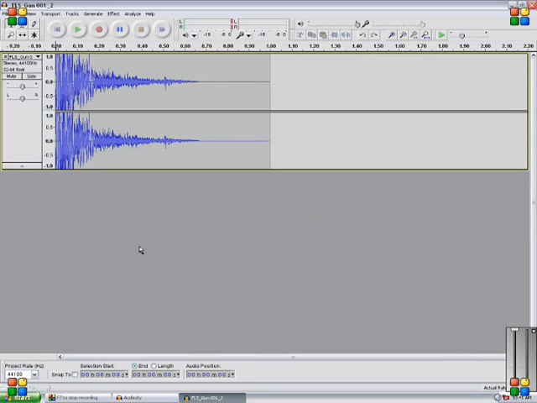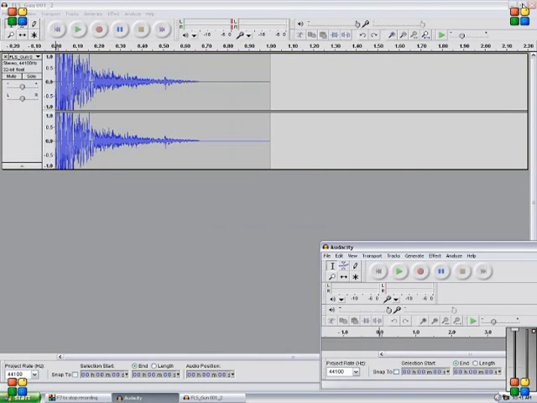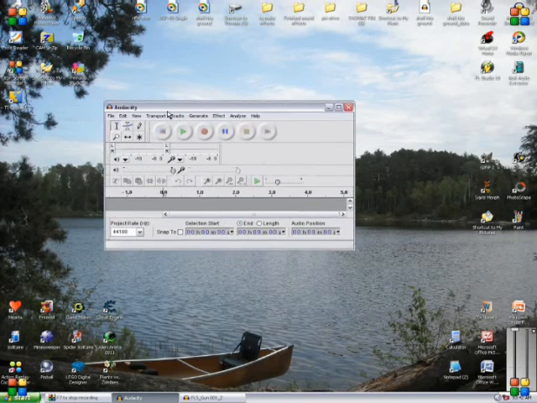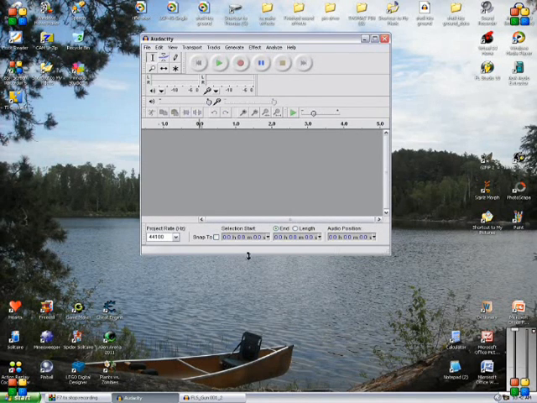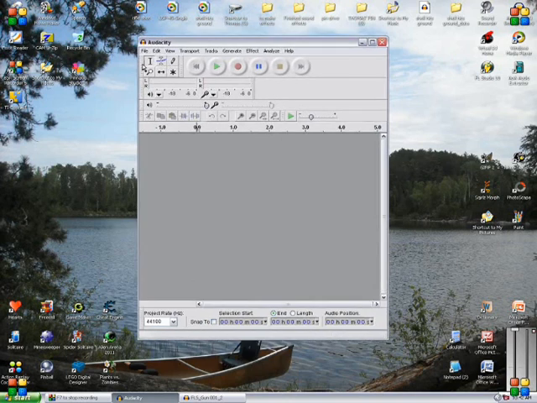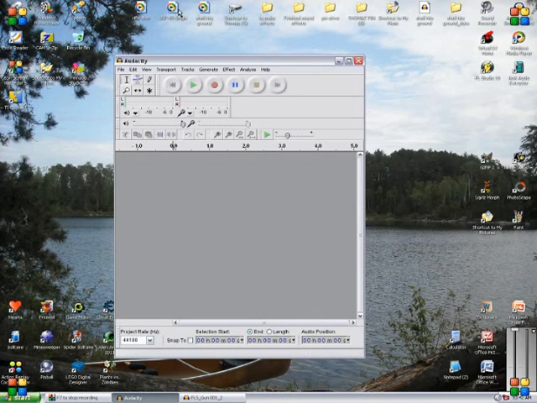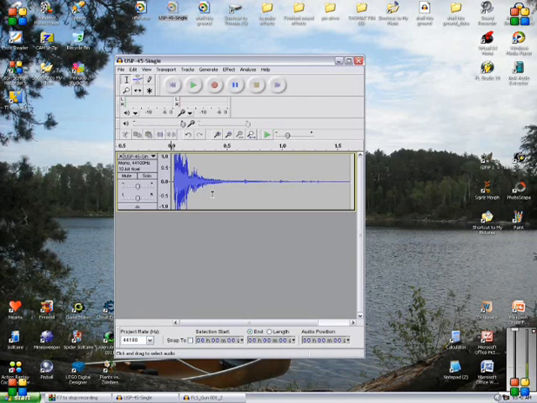Sorry if I was a little confusing there. So then you're now going to open the next Audacity and minimize this one. And if you have Action Essentials like I do, there we go. Then you will be able to find one of the pistol shots, and try like a USP 45 single, and you can bring it into here, or any pistol shot really that has like an echoey shell hitting ground sound. So you are just going to cut out everything that isn't the shell hitting the ground.